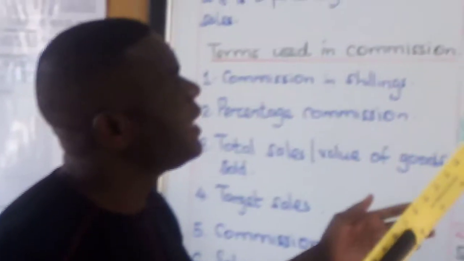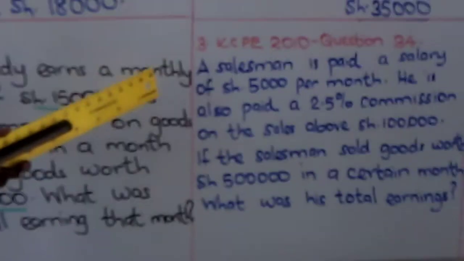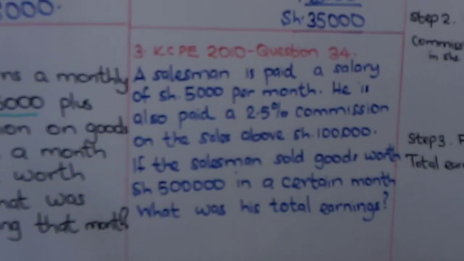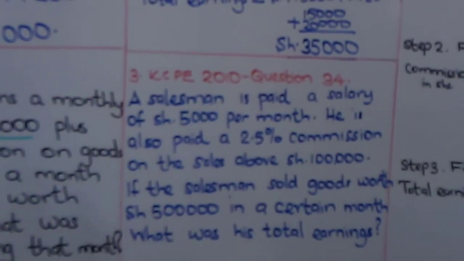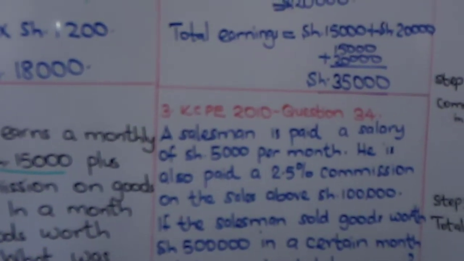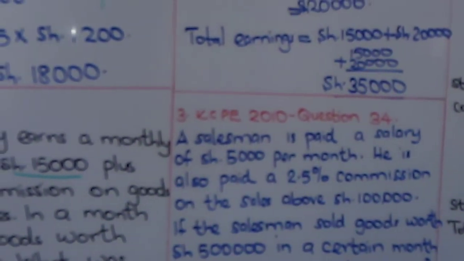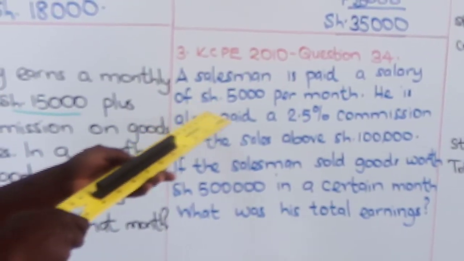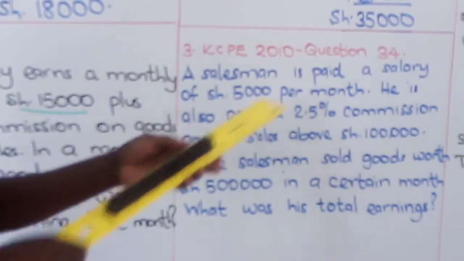Now, my next example, I've extracted a question from Kcpe 2020. Question number 34 in Kcpe 2020 about commission. A salesman is paid a salary of 5,000 shillings per month.